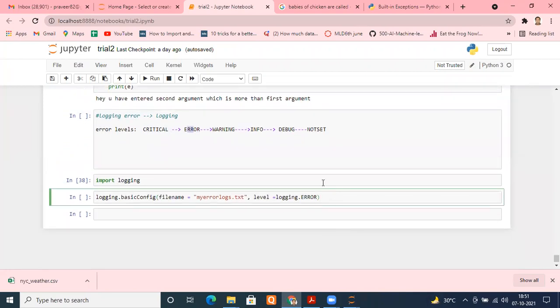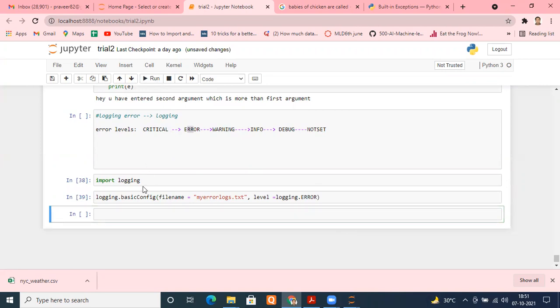This is the basic configuration I'm doing. Let me run this. Okay, done successfully. Now, what you have to do is a very, very simple thing. I hope it is clear to everyone till now. Any doubt in this? Please tell me. Is there any doubt till this point? What I am doing?